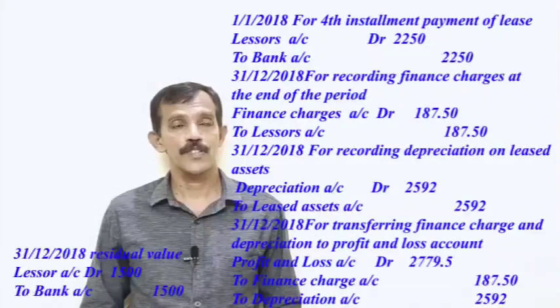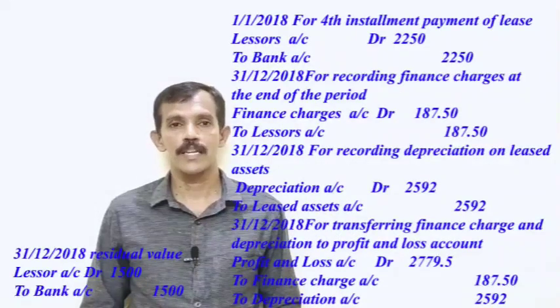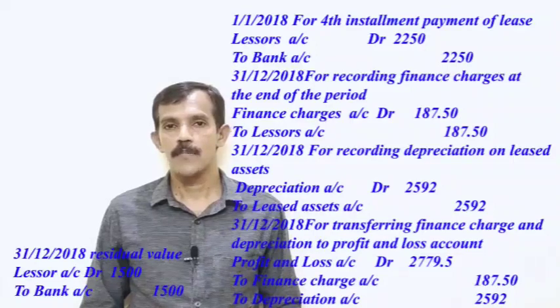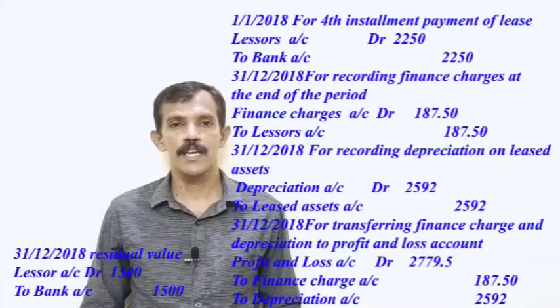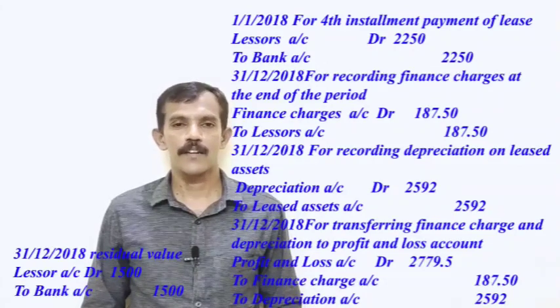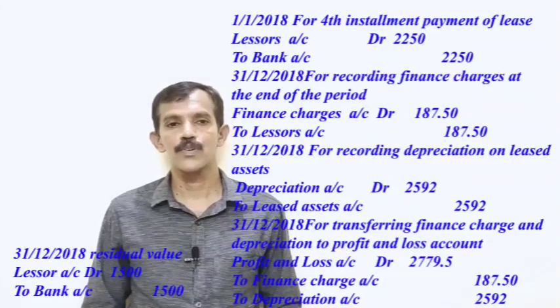4,320. Then on 1st January 2018, our fourth installment payment of lease, lessor's account debtor 2,250 to bank 2,250. Then on 31st December 2018, for recording finance charge, journal entry, finance charge account debtor 187.50 to lessor's account 187.50.